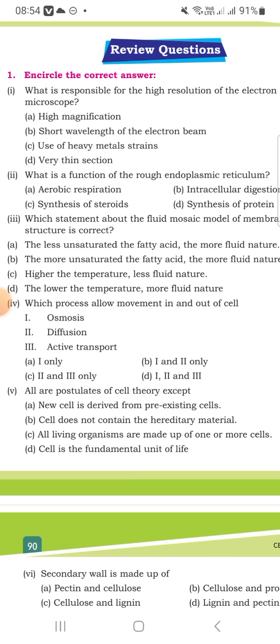Which scientist's statement about the fluid mosaic model of membrane structure is correct?